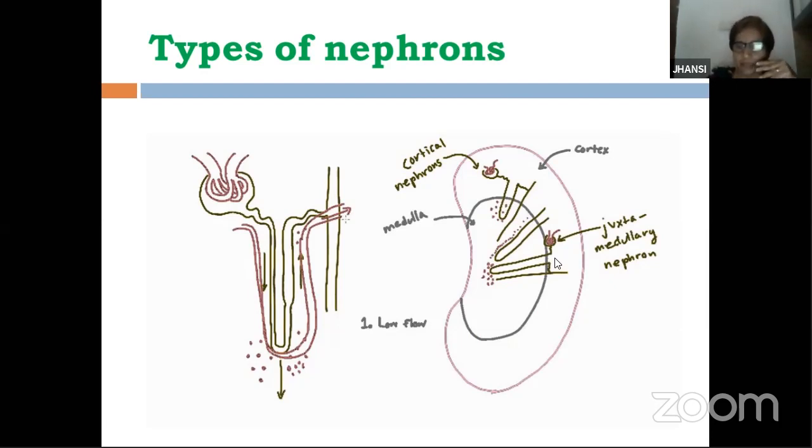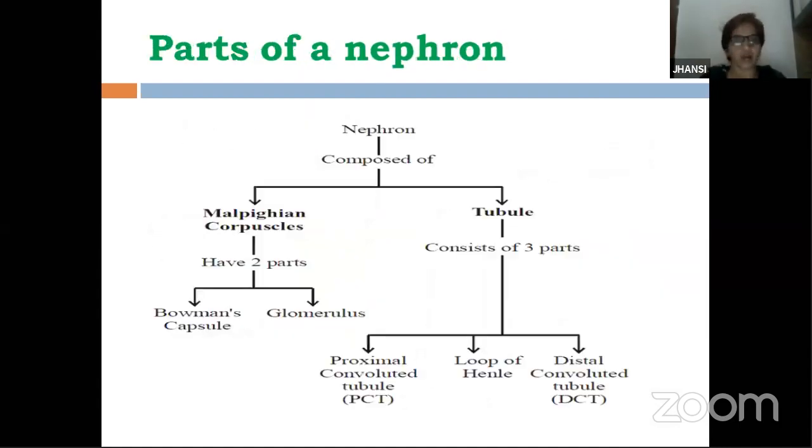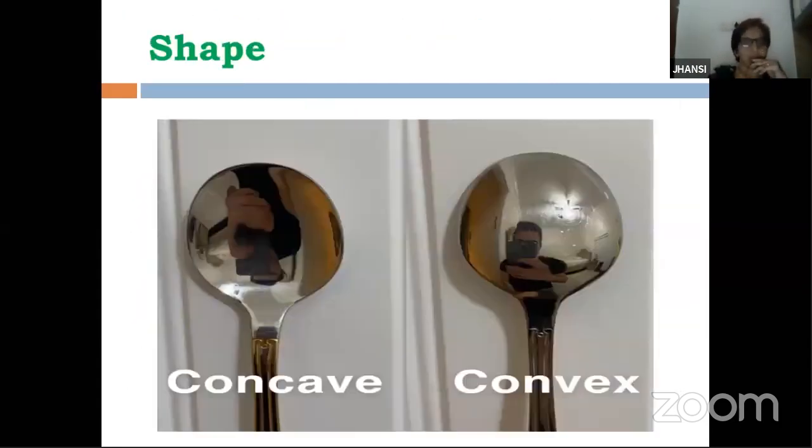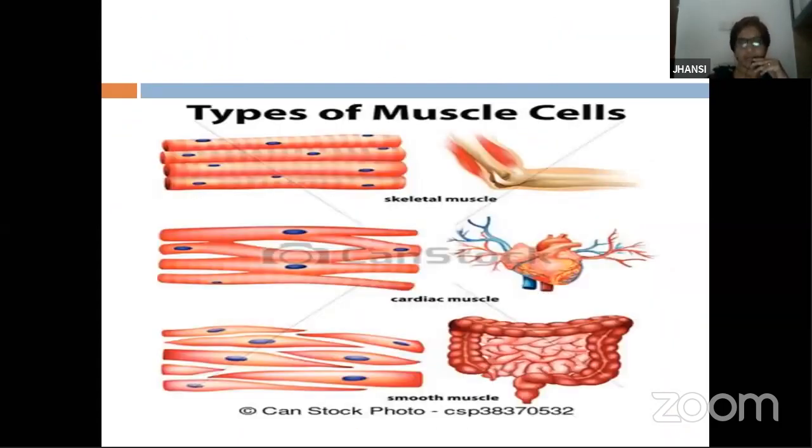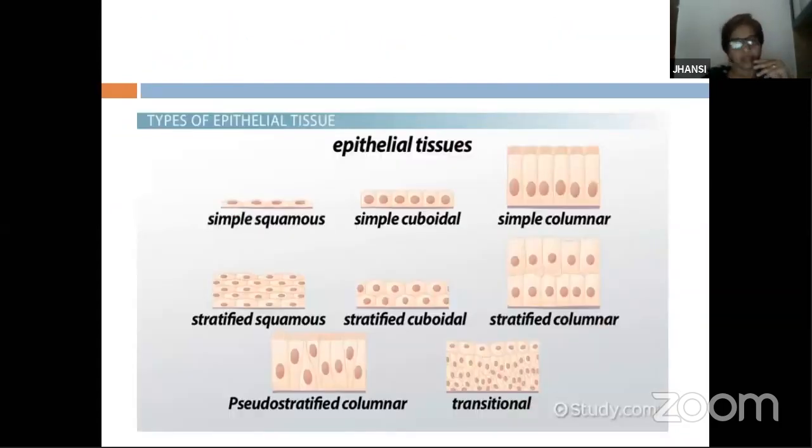So this brings us to the end of the human anatomy related to the excretory system. Dear students, let me roll all the slides once again. I'm not going to explain anything, just have a look at all the slides. This is for your revision of the whole topic.